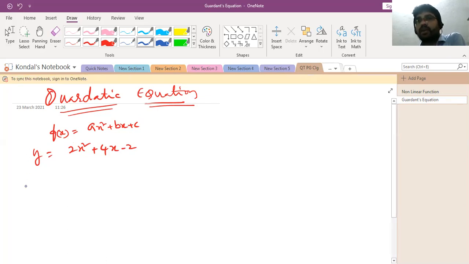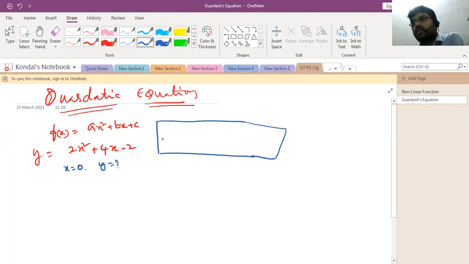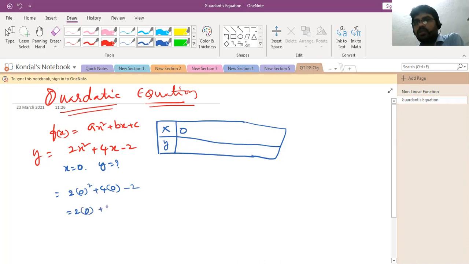We need to know what type of line we will get, whether a straight line or curvilinear. For example, if x is equal to 0, then how much is y? We substitute the x value in the x place: 2 into 0 square plus 4 into 0 minus 2. 0 into 0 is 0, 4 into 0 is 0, so 0 plus 0 minus 2.